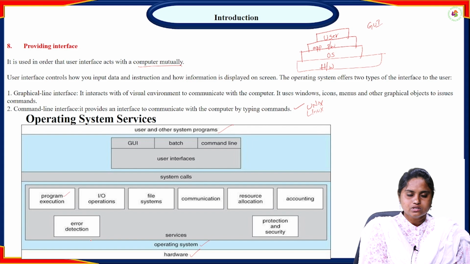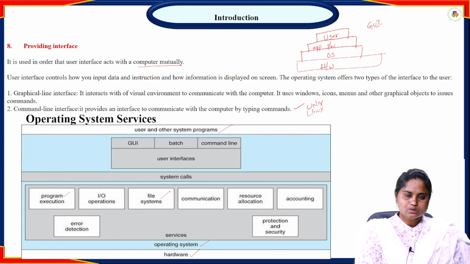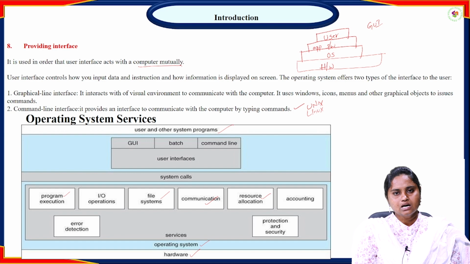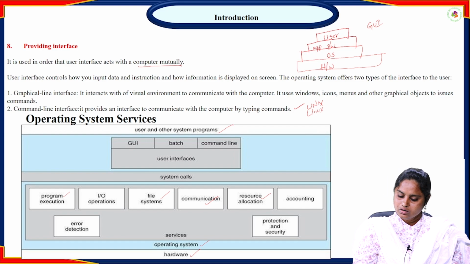This is the first goal of the operating system, program execution. Second one, IO operations, input-output operations, file systems and file management. That is one service provided by the operating system. Second one, communication. Why? Because we have multiple processes, we need to provide good communication between them. And resource allocation. Why? Because we have hardware components, so we need to allocate the hardware components in an effective way. And accounting.